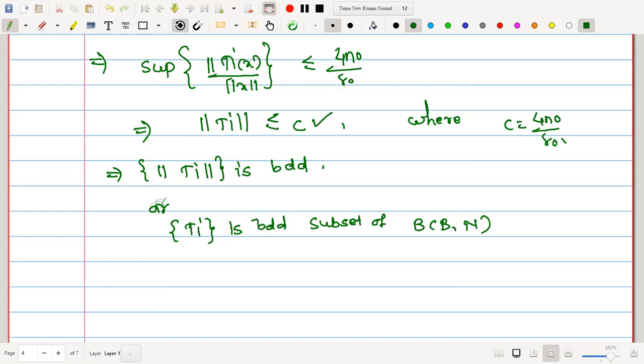Three major steps we have followed. In the first step, we defined Fn. In the second step, we proved that B is the union of all such closed sets. In the third step, we proved norm Pi is less than or equal to some fixed constant. Therefore, this is what today's theorem is: pointwise boundedness implies uniform boundedness, provided the domain of the given mappings is a Banach space. This is one of the important characteristics we have.